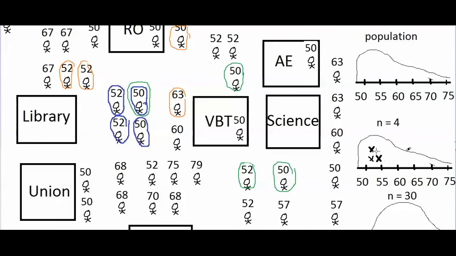So the first 2 samples both had a mean of 51. Those 2 samples are both right here. My third sample was a little bit taller. The third sample had a higher average, so the third sample is right here. They're further to the right in the sampling distribution.